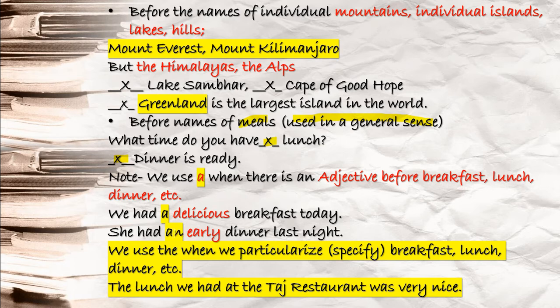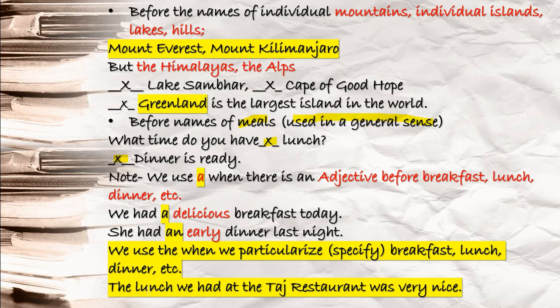An. Next you see, we use the when we particularize or specify breakfast, lunch or dinner. When you take breakfast or lunch or dinner in a particular sense, you will use the. The lunch we had at the Taj restaurant was very nice.